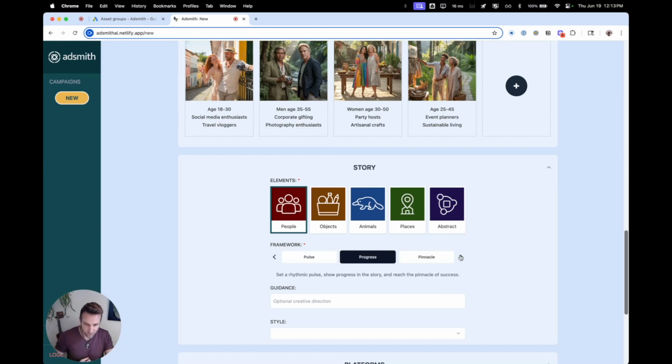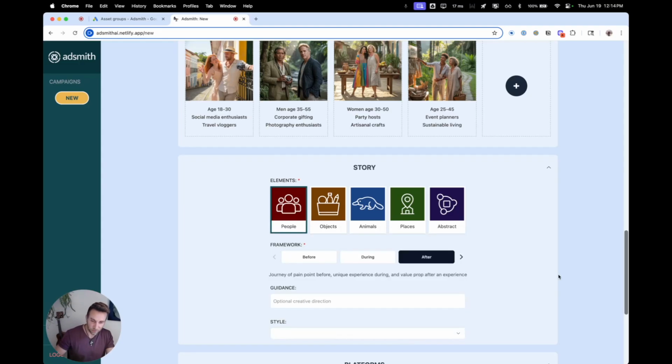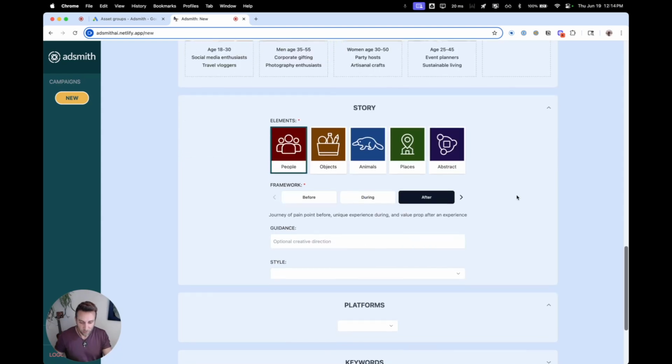You see there's all kinds of storytelling frameworks here. Honestly, it doesn't even really matter which one you choose. You try it, you experiment, you learn from the data, and you double down on what works. So let's just go, sure, we'll do the after story of the before, during, after framework. You can do optional creative guidance, kind of like stage directions, but not necessary. And then visual styles, we have a bunch you could choose from. We're going to be expanding that pretty soon. Oh, on elements too, we're going to be adding custom elements soon as well, where you can bring in a picture of your own thing, and we'll make sure that's incorporated in the ad.